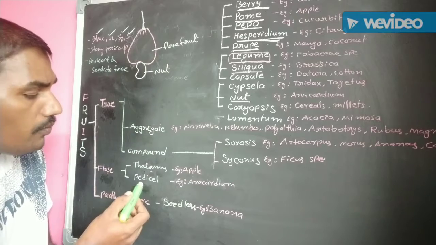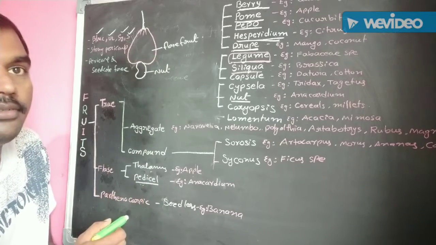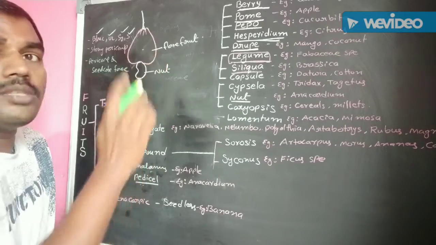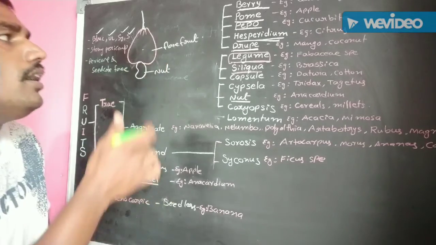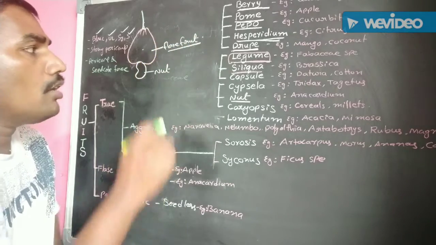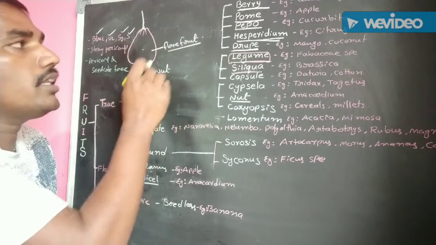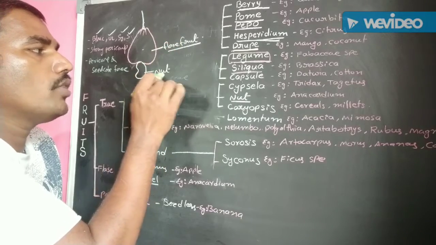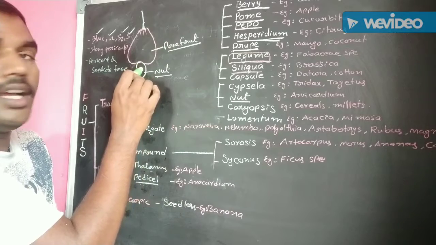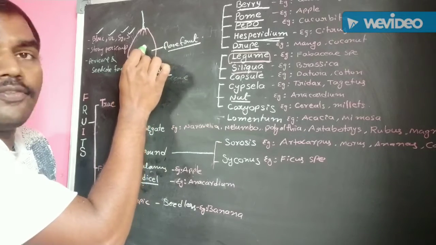That means the fruit is developed from the pedicel. The pedicel becomes fleshy and succulent and also edible. It is known as false fruit. The true fruit is at the tip of the false fruit. That one is nut. This one is the actual fruit. This one is a false fruit.